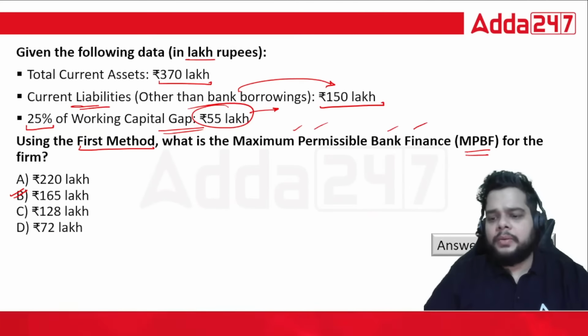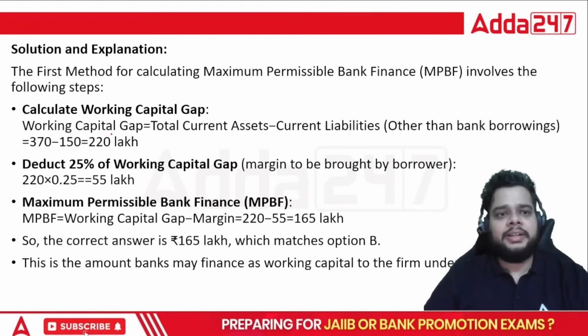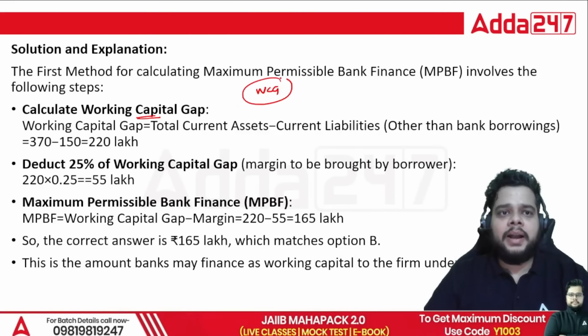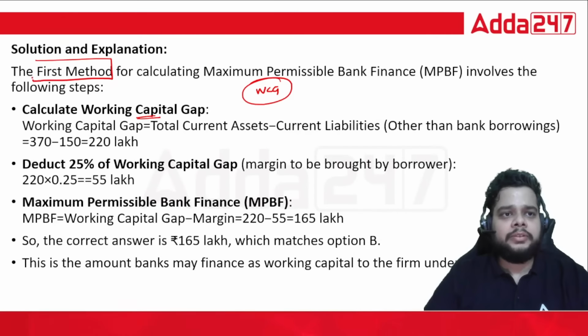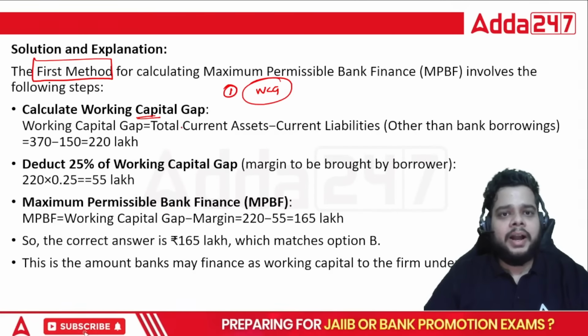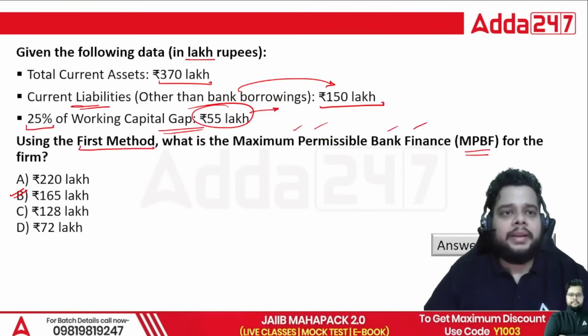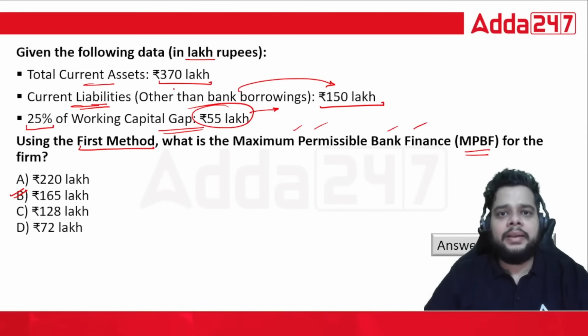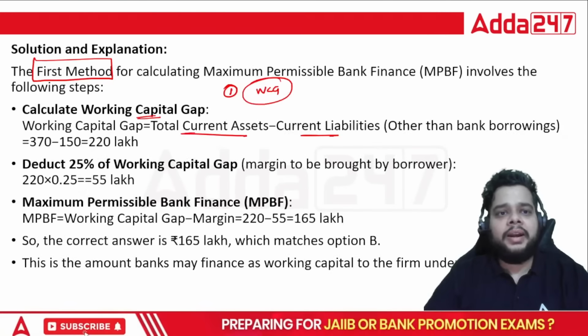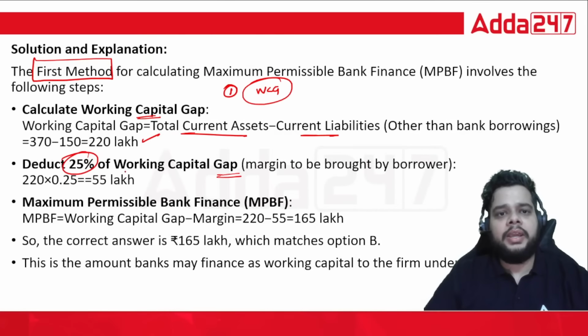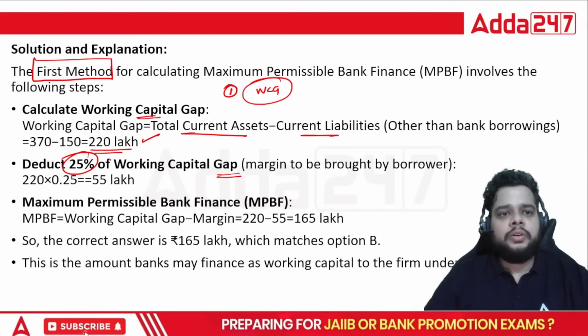Again, simple question. You just have to first calculate the working capital gap, because that is the benchmark when we talk about the first method. So step one will be calculating the benchmark. How will you calculate the working capital gap? The total current assets minus the current liabilities. So current assets minus current liabilities, you will get 220 lakh. Now you have to deduct 25% of the working capital gap, that is 25% of 220 lakh, which will be 55 lakh.